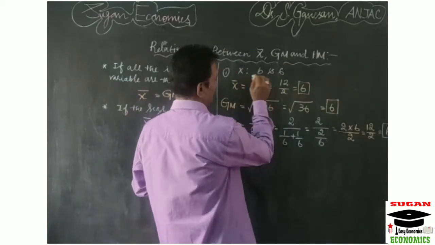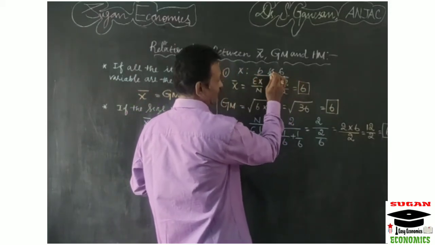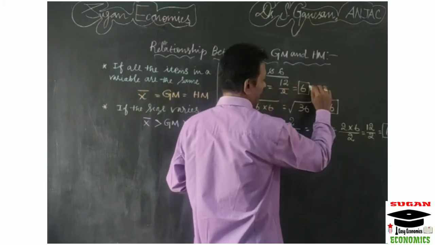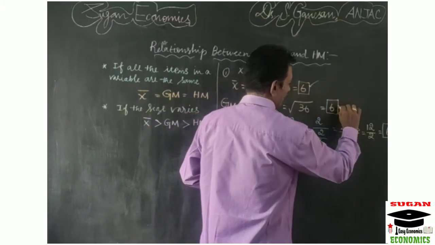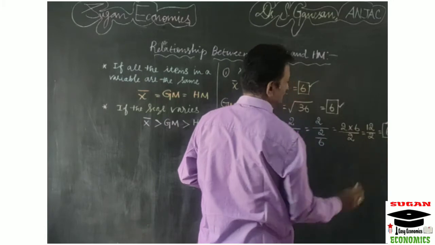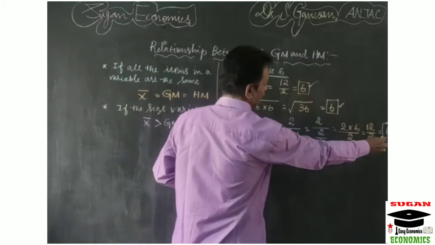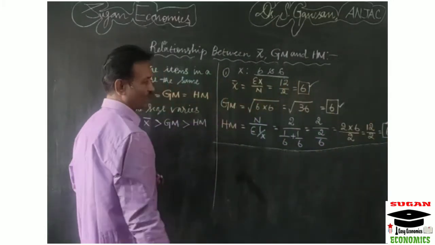So if the given values are equal, x bar, that is the arithmetic mean, is equal to the geometric mean, and that is equal to the harmonic mean. All these three values are one and the same.